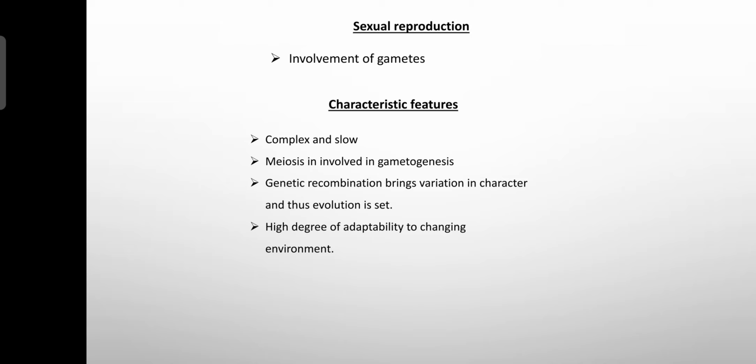The offspring produced will have genetic mixing up. This is what we call genetic recombination. This brings variation in characters and thus evolution is set up. When genetic recombination and evolution are set up, the organism has a higher degree of adaptability to the changing environment. Wherever it goes, it adapts. That is the offspring produced through sexual reproduction.